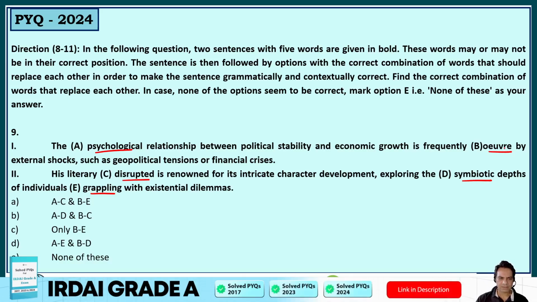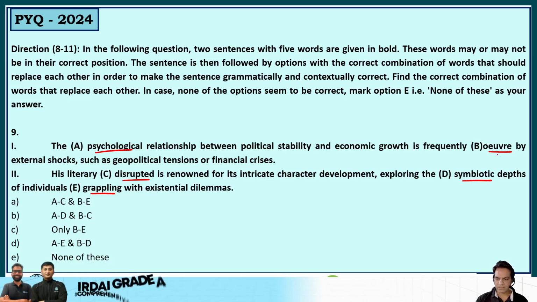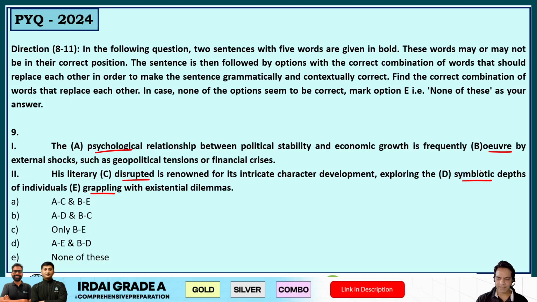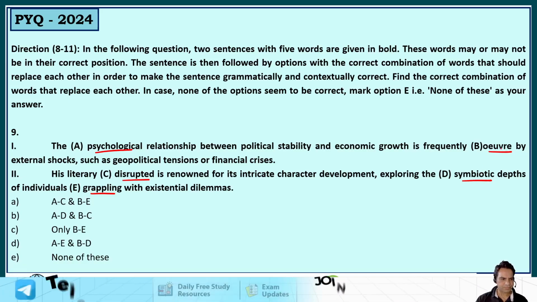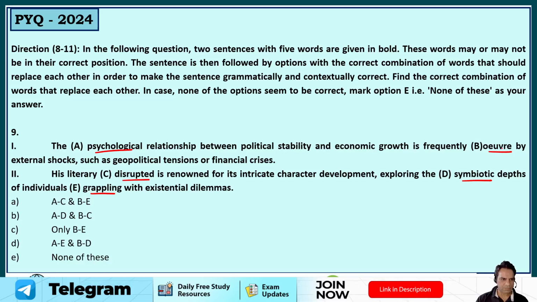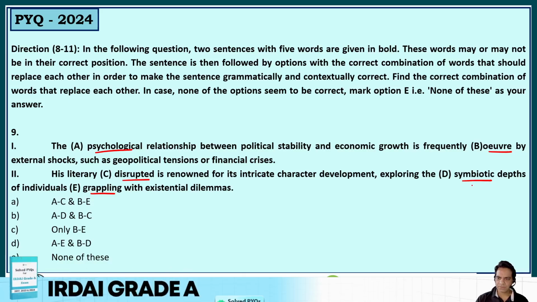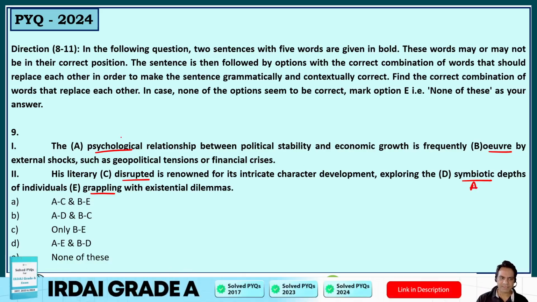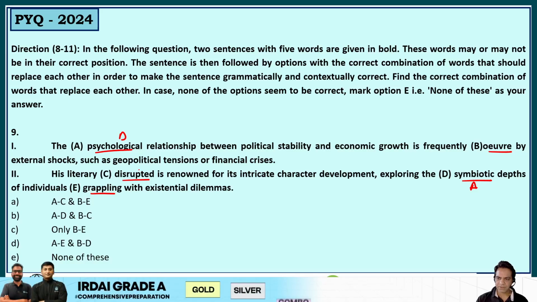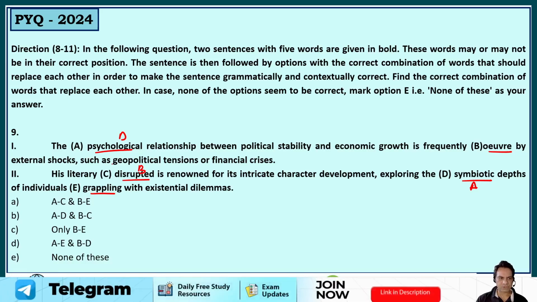The relationship between political stability and economic growth is frequently, psychological, symbiotic, by, disrupted by. I think it should be symbiotic. Yes. So it should be the symbiotic relationship between political stability and economic growth is frequently disrupted by external shocks such as geopolitical tensions or financial crisis.